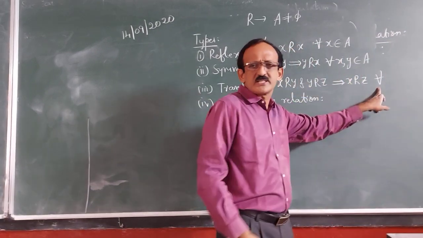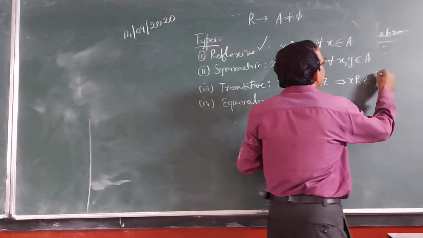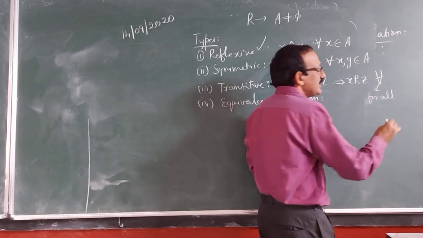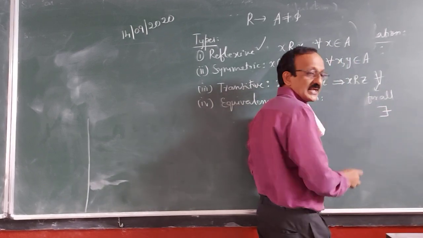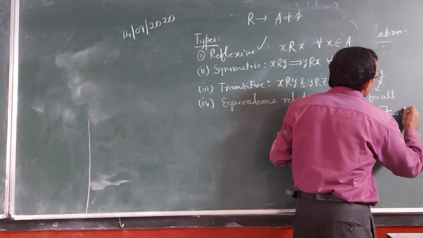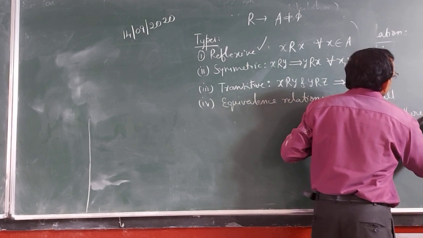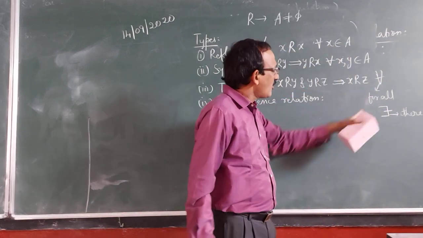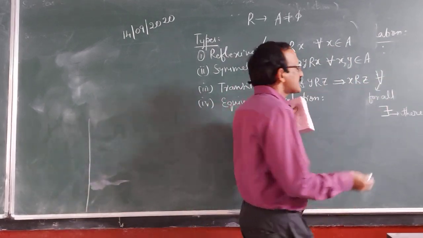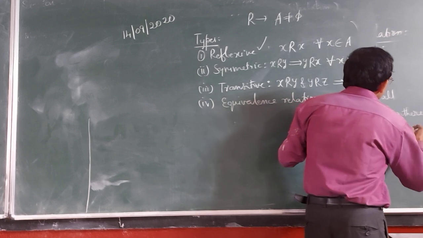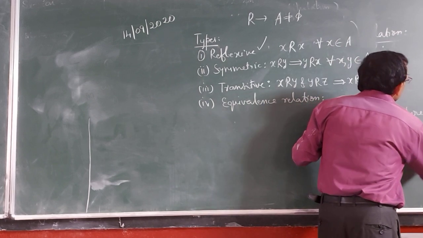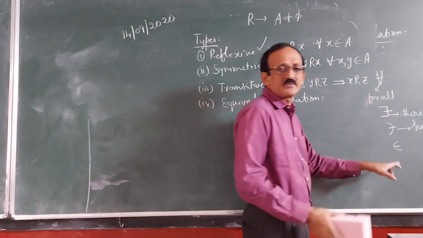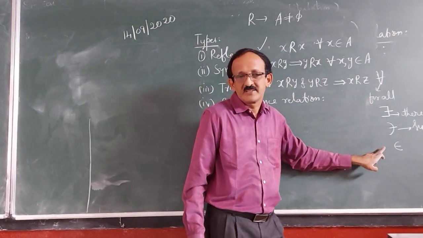You know this notation? It is for all. You know there exists? This notation is for there exists. And this one is for such that. What does this notation mean?